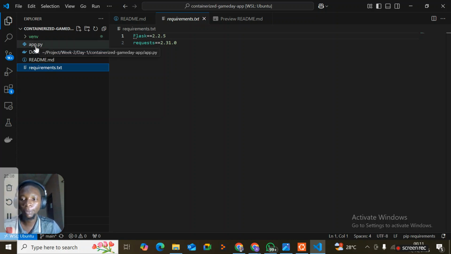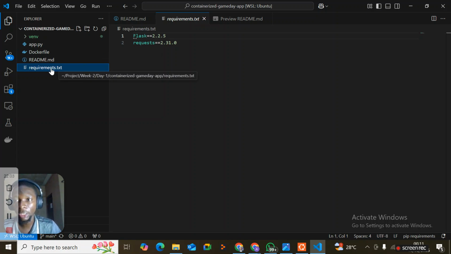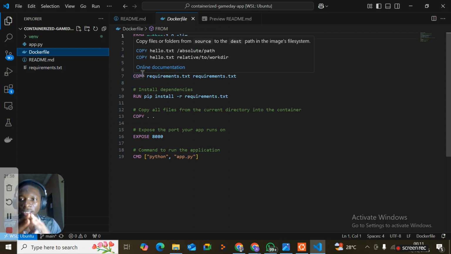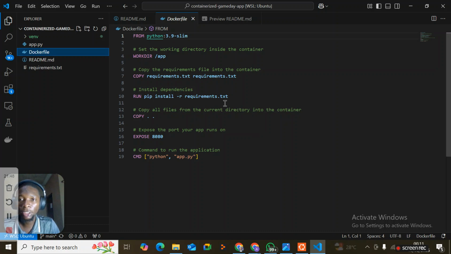If I just send this application to somebody and the person does not have these requirements, they will have issues and errors. So Docker wants to package these requirements, the libraries, the application, and whatever is needed for the application to run, in one place. Since it is a Python application, this is from Python 3.9 slim. So it's getting us a Python image that we are going to run as a container.